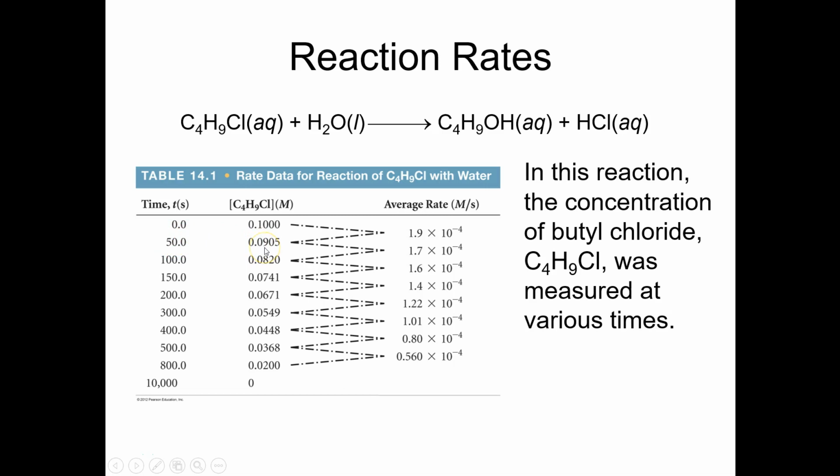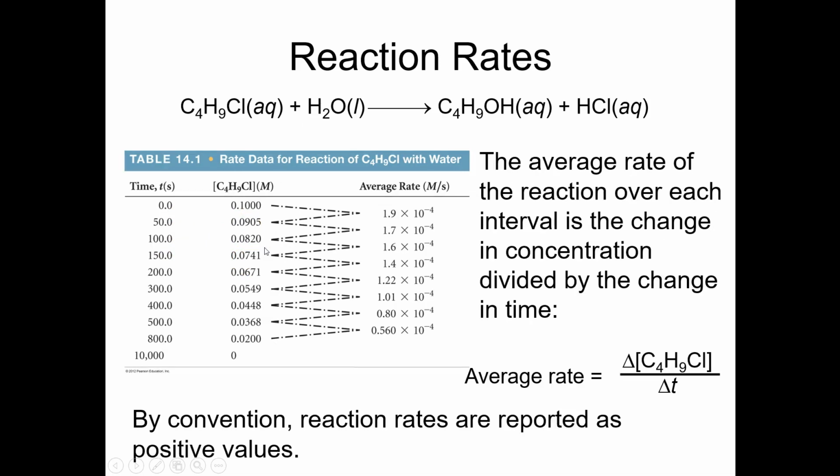We do that simply by taking the change in concentration of the butyl chloride, which would be 0.0905 minus 0.1, over the change in time, which would be 50 minus 0. That gives us an average rate of disappearance over that span of 50 seconds.